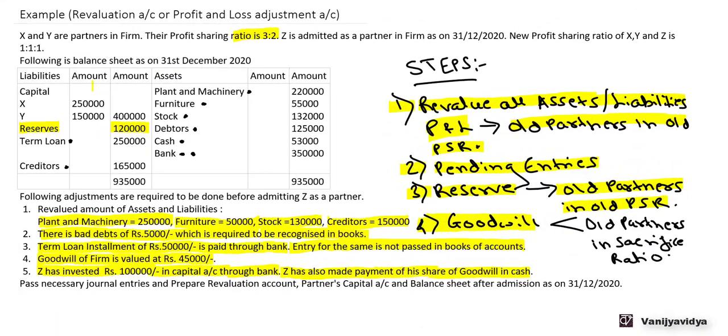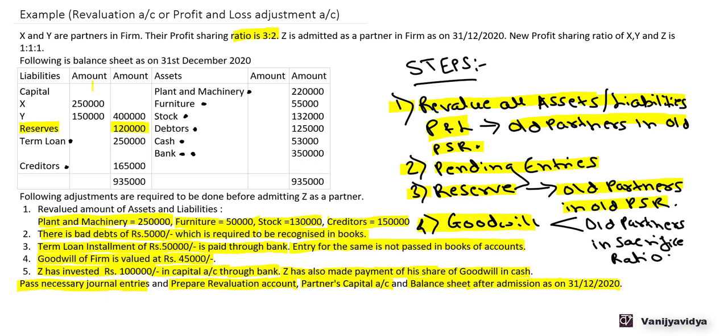Now, if we see here, we have already passed all the required journal entries. Then we have prepared the revaluation account and transferred the profit and loss to the revaluation account. Now we need to prepare the partners' capital account and balance sheet after admission as on 31st December 2020.